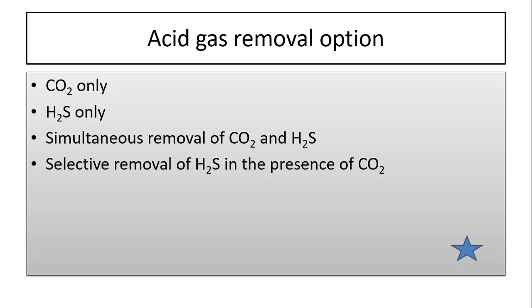So overall, we can say that sometimes we need only CO2 removal from the natural gas. Sometimes we need only H2S removal. Sometimes we need simultaneous removal of CO2 and H2S from the natural gas, and sometimes the selective removal of H2S in the presence of CO2 is possible. So these are the four different combinations for the removal of acid gases from natural gas. On the basis of different processes and different conditions, we can select the different processes. Thank you very much.